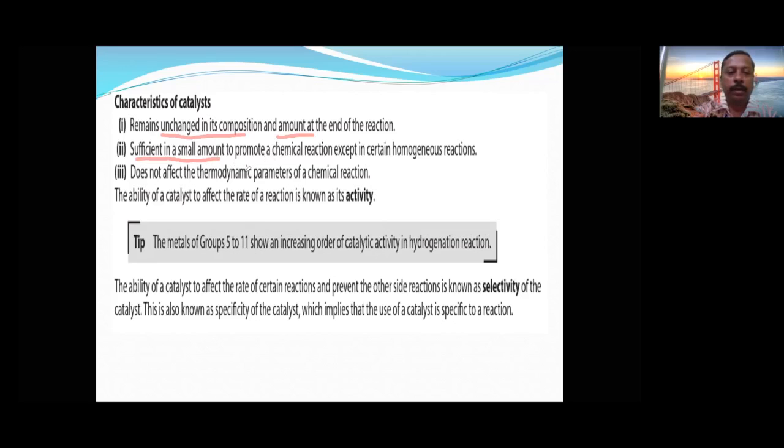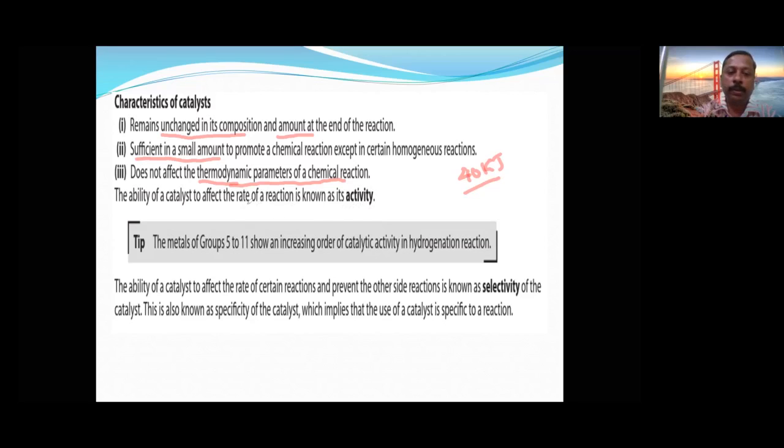It also does not affect the thermodynamic parameters of the reaction. Suppose you are doing a reaction without a catalyst and 40 kilojoules is released. Even if we use a catalyst, only 40 kilojoules will be released, but the rate of release of the 40 kilojoules will be faster.